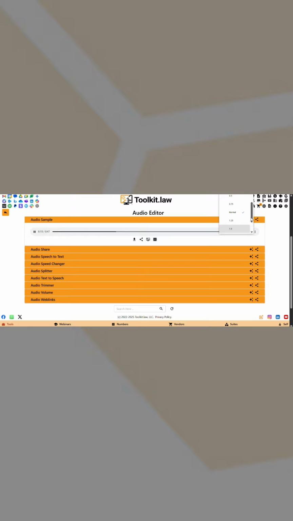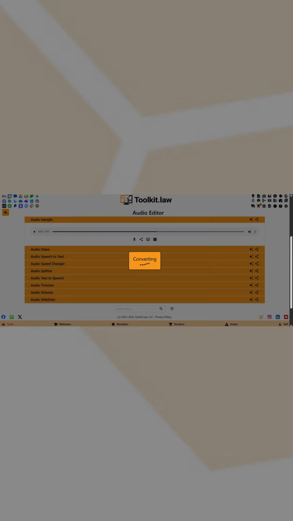Whether you're reviewing deposition excerpts, verifying consultation recordings, or ensuring audio clarity before case submission, this tool delivers fast, reliable playback. You can adjust playback speed, listen for accuracy, and once satisfied, download your audio in multiple formats. You can also share it securely.